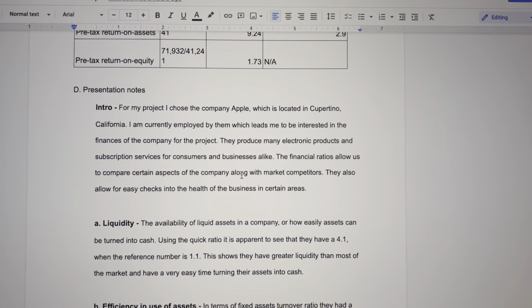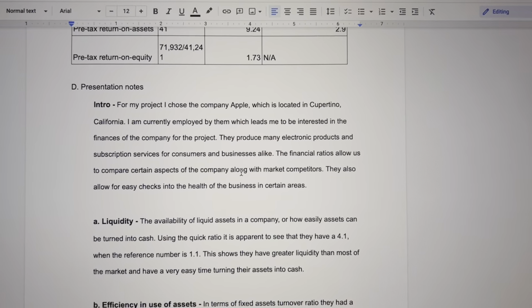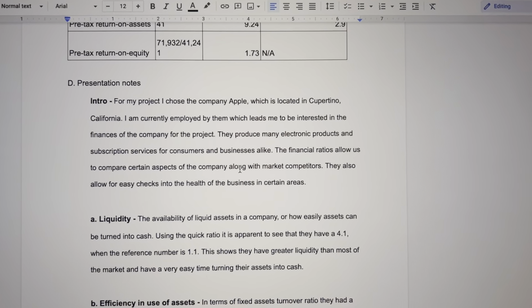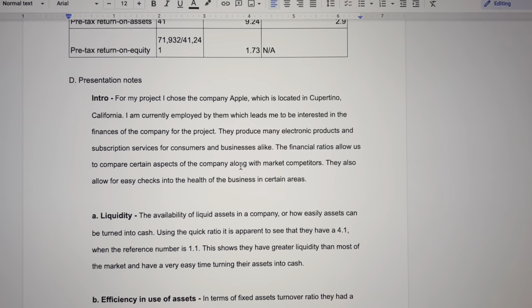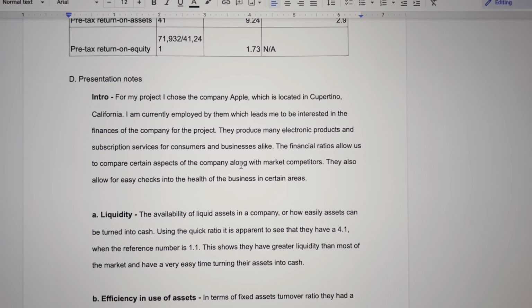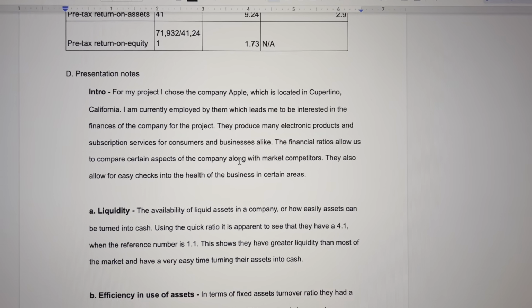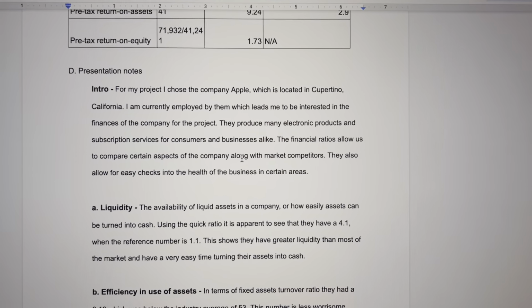For my financial project, I chose the company Apple, which is located in Cupertino, California currently. I am currently employed by them, which leads me to be interested in the finances of the company for the project. Some of the products they produce are electronic hardware, and some subscription services for consumers and businesses as well.